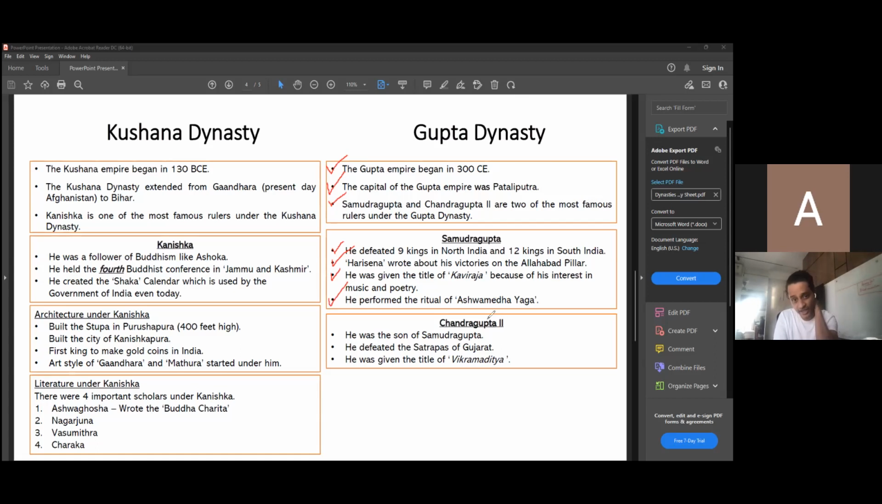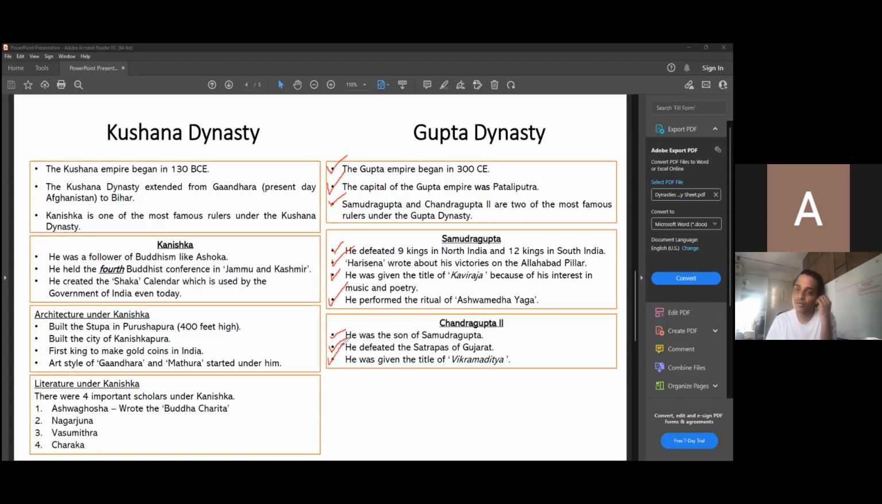Under Chandragupta the second, you need to remember, firstly, he was the son of Samudragupta. He defeated the satraps of Gujarat. You need to remember that Samudragupta actually conquered a big area. Yes, Samudragupta defeated 9 kings in North India and 12 kings in South India. Samudragupta was not able to defeat the satraps of Gujarat, but who defeated them? It was Chandragupta the second. He was the son of Samudragupta. He defeated the satraps of Gujarat and he was given the title of Vikram Aditya.